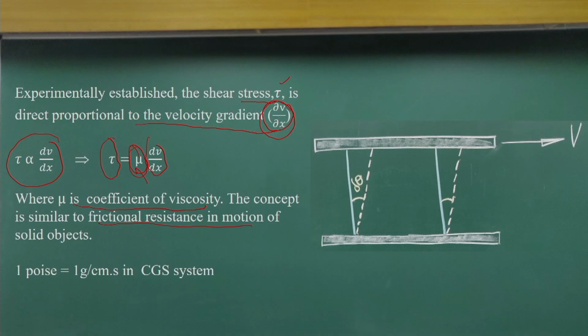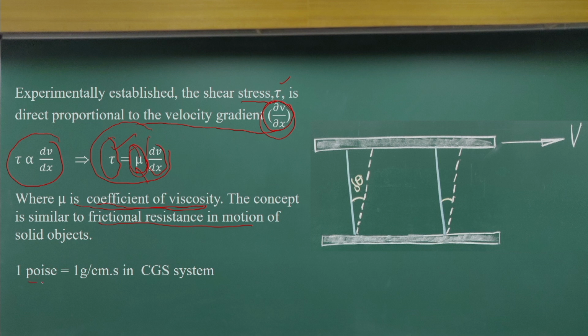If I consider two fluid packets moving, the molecular motions between these two artificial layers will form shear stress, and that shear stress is proportional to the velocity gradient. That proportionality constant is the coefficient of viscosity, which some books refer to as the dynamic viscosity.